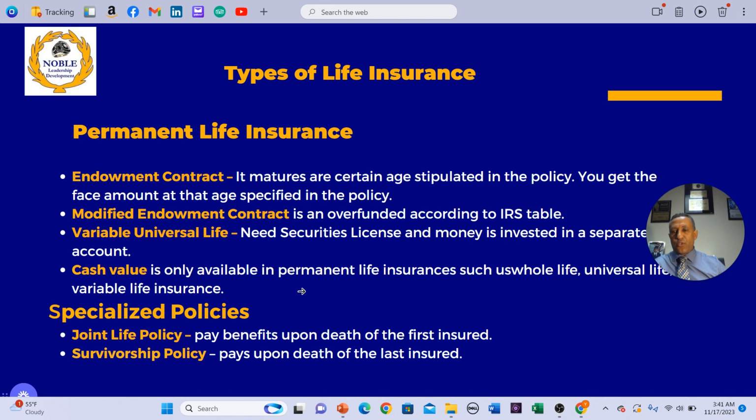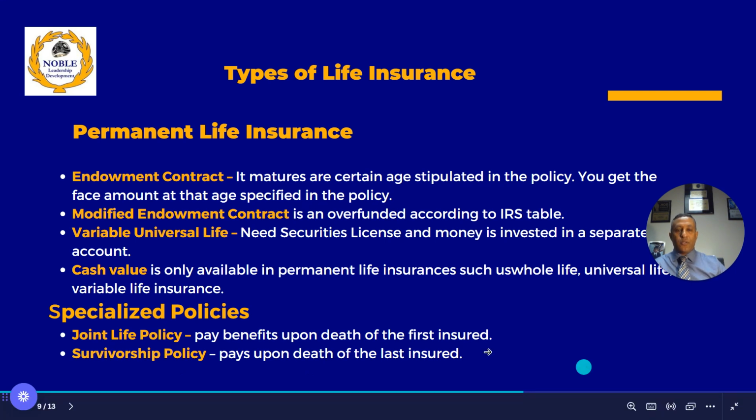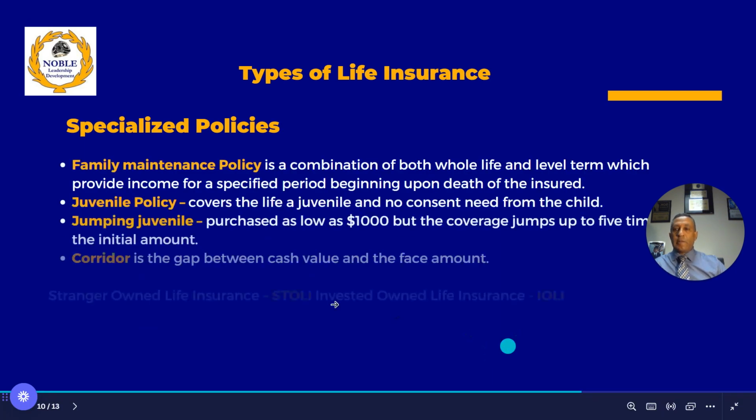Other life insurance that you should be aware of: specialized policies. A joint life policy pays benefits upon the death of the first insured, right? In joint life, two or more people are insured in the policy, and upon the death of the first person, payment of the death benefit is made. Survivorship is upon the death of the last person. So good points to remember.